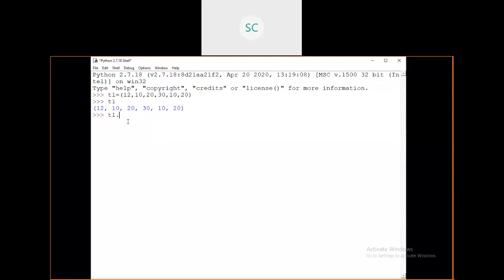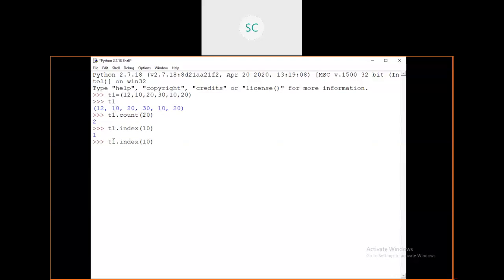See, with count, I want to count how many times this 20 occurred. You can see two times. Suppose I want to find the index value of this 10. See how it returns. It is returning 1 because you have 10 at index position 1. You have one more 10 at some other index position, but it returns only 1, meaning only the first occurrence it will return.